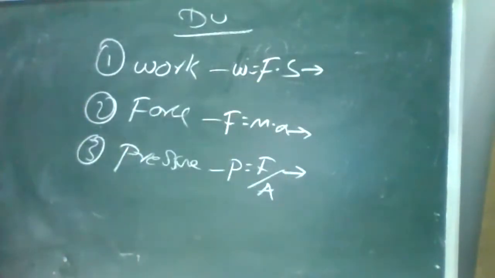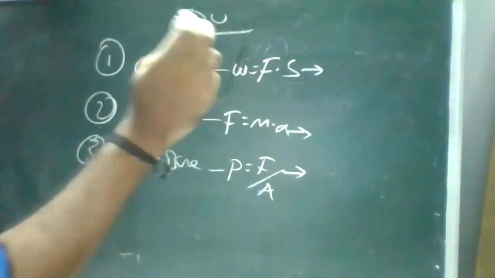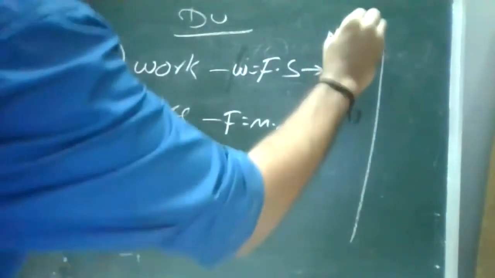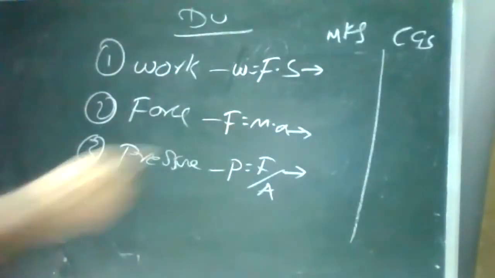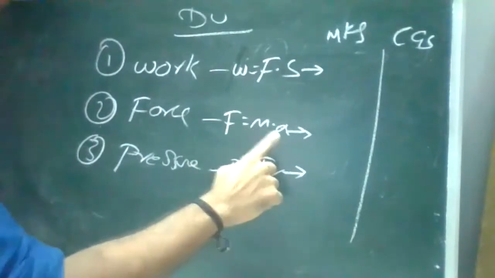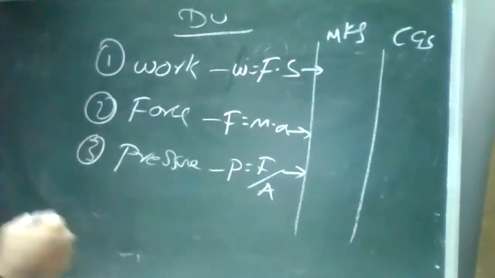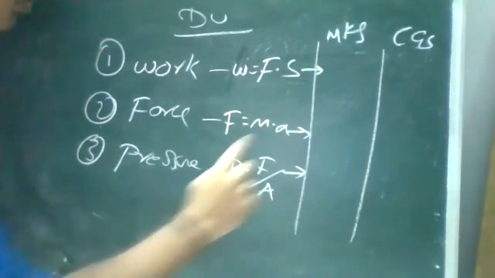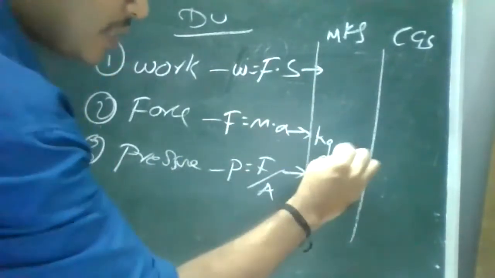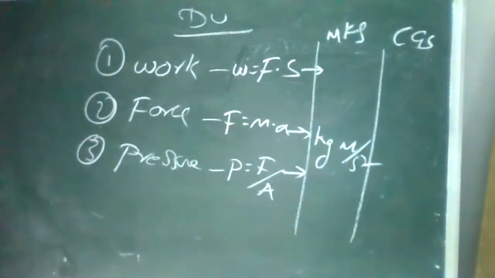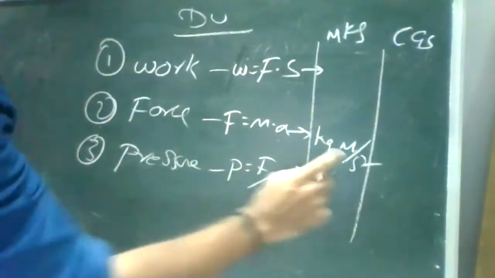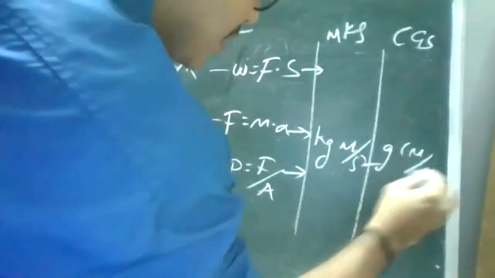And do you know these units? Units. Yes. So remember, to identify these physical quantities, we require some units. For example, now we'll split into MKS and CGS first. Force relation is mass into acceleration. Now I'll convert this force into MKS. In MKS, mass is kg, acceleration is meter per second square, correct? So kg meter per second square. In CGS it is gram centimeter per second square.